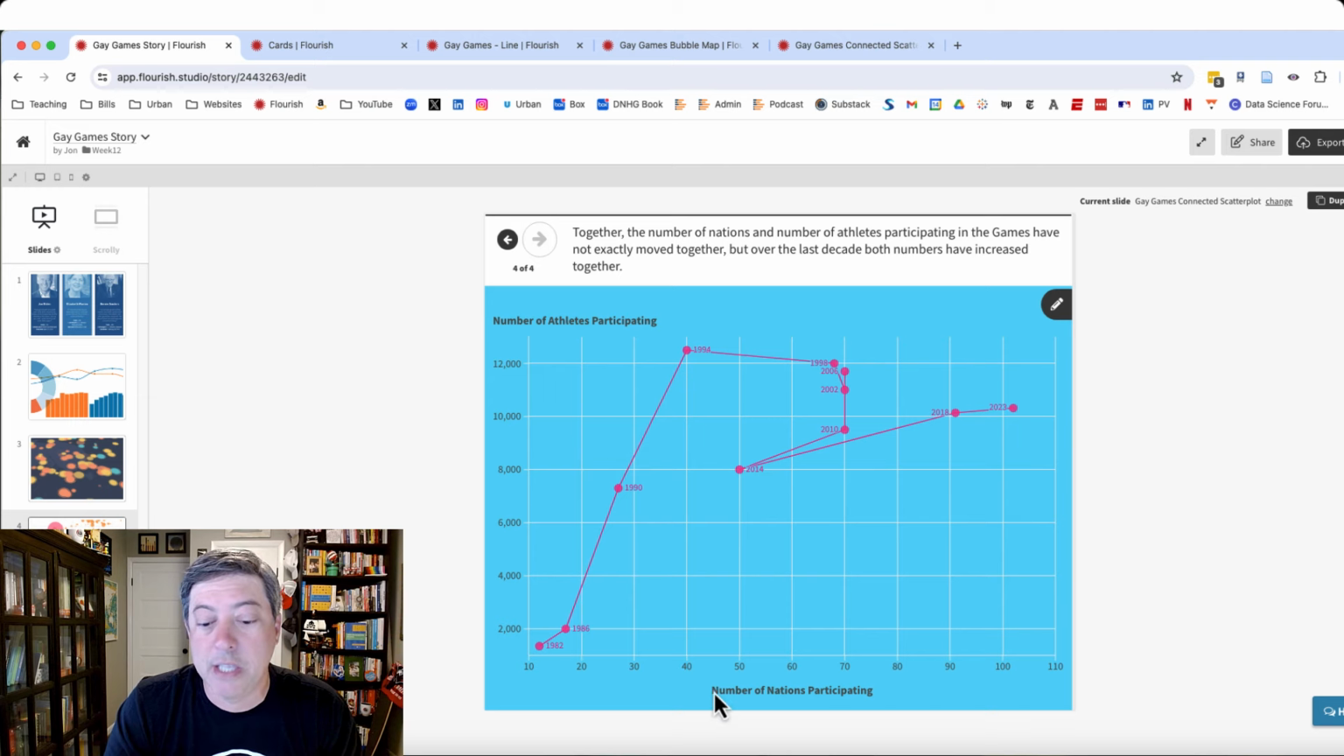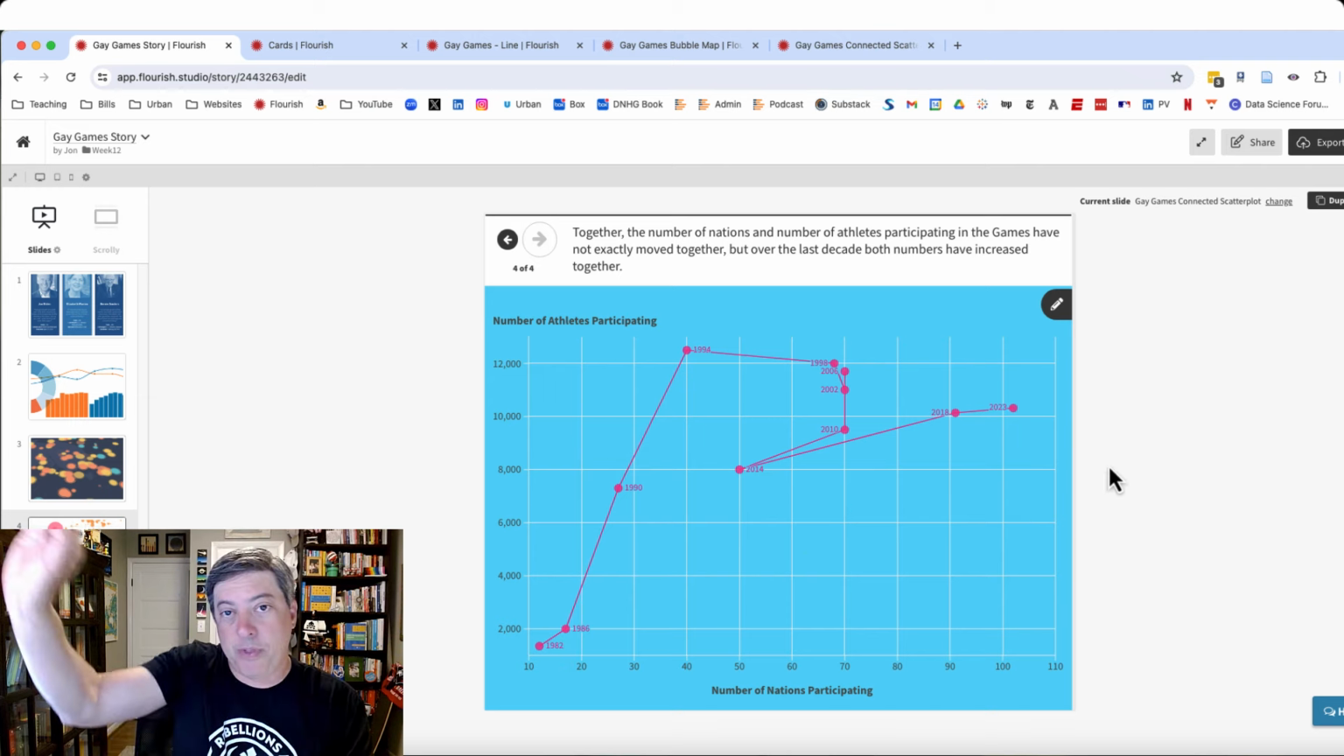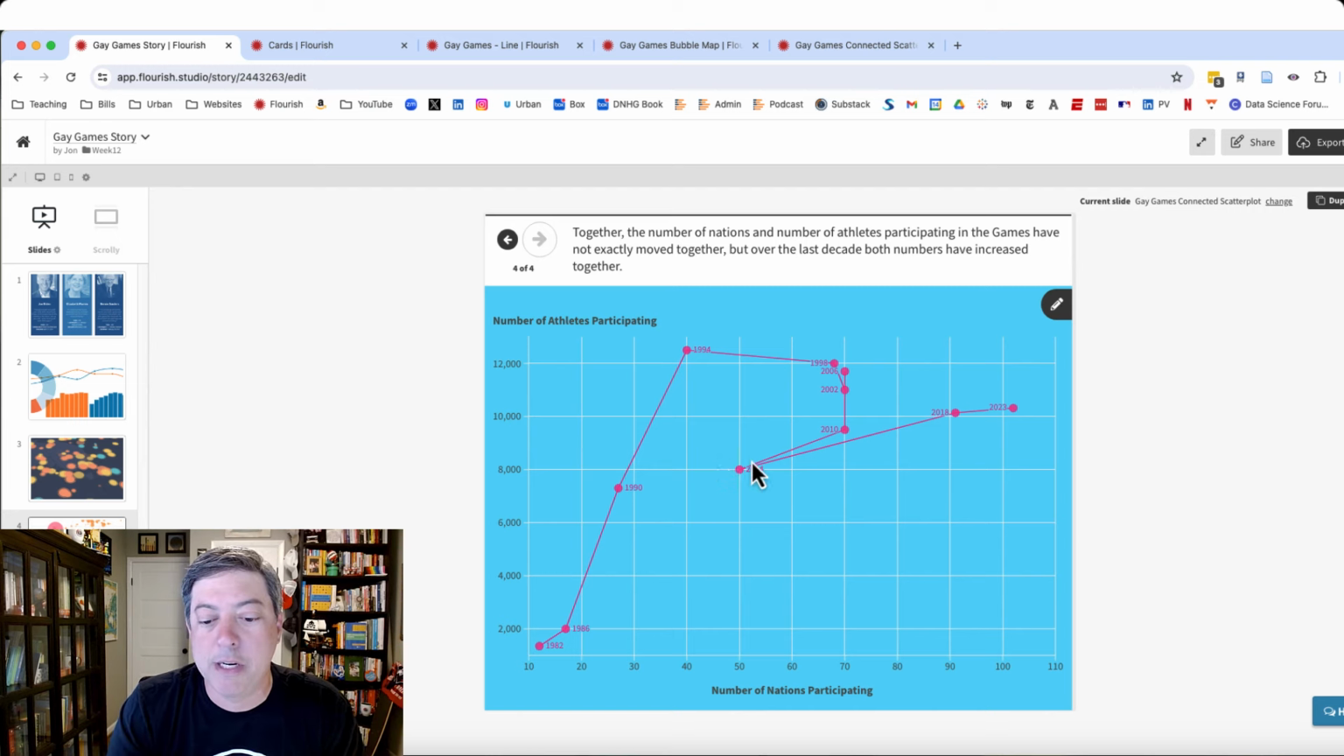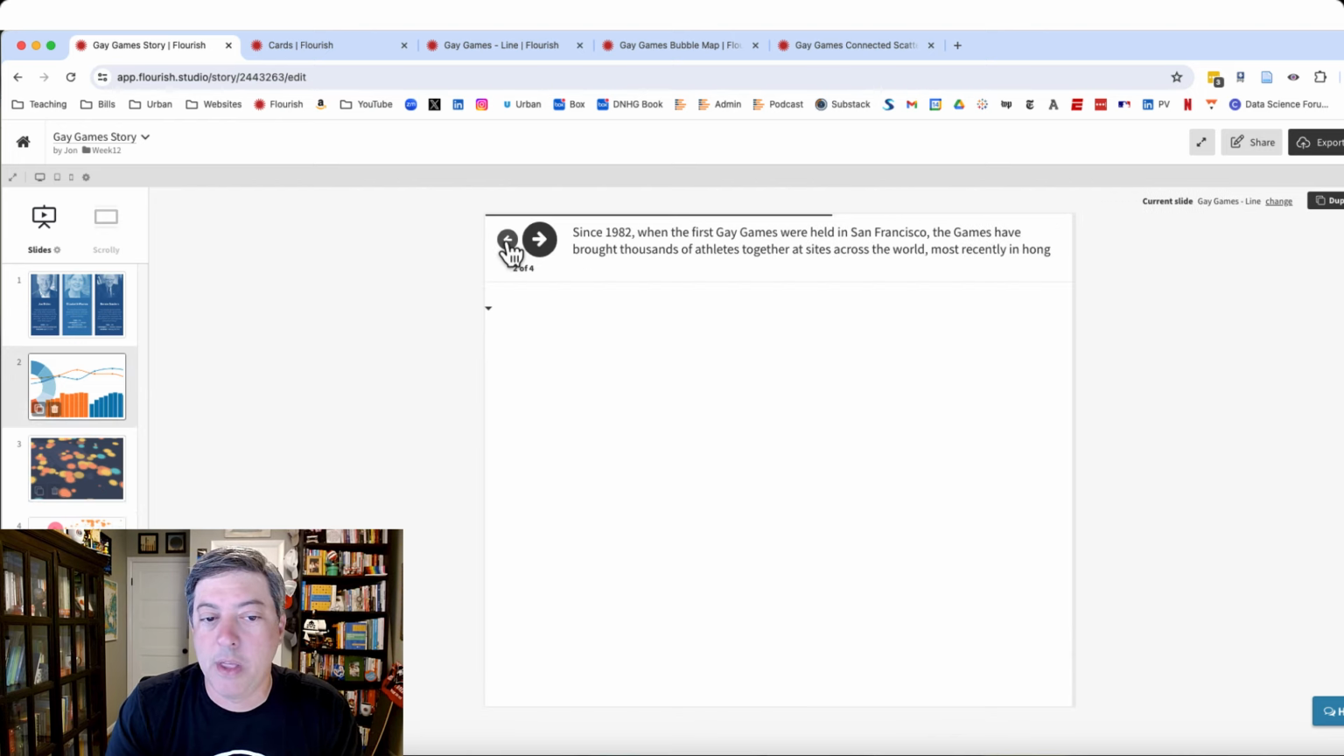I put the number of nations participating and number of athletes, and you would kind of think that this would just be a straight line, right? Number of nations and number of athletes would just increase together, but they don't, as you can see. I don't know what happened in 2014. This was in Cleveland, so I'm not going to blame Cleveland for that, but I don't know what happened in 2014. And then it continues out. And you can see I did some customization with my tooltips. So I'm going to show you how to create each of these.